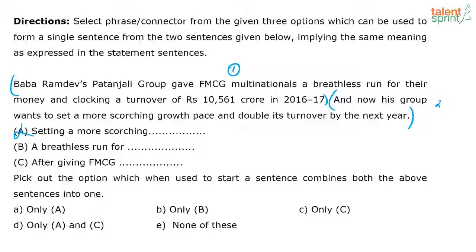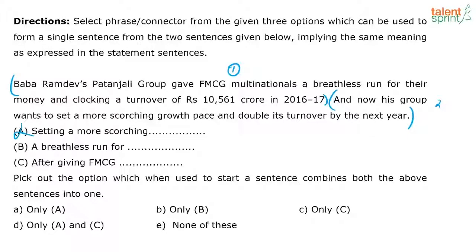I'm not able to make logical sense. Where will I connect? What will I connect? I'll simply have to rule out B because I'm not even able to move forward. It's taken a part somewhere in between where it's just impossible for me to connect those two sentences. Who is giving a breathless run, right? The only option that makes logical sense is option C.